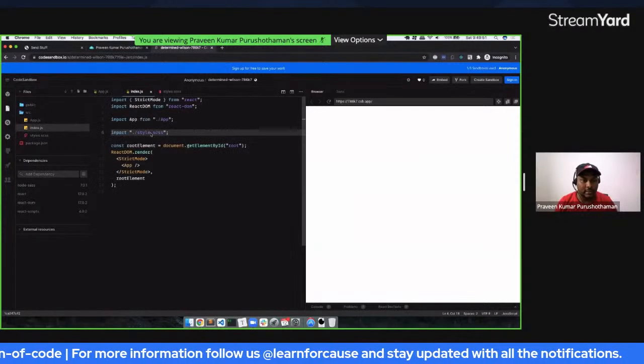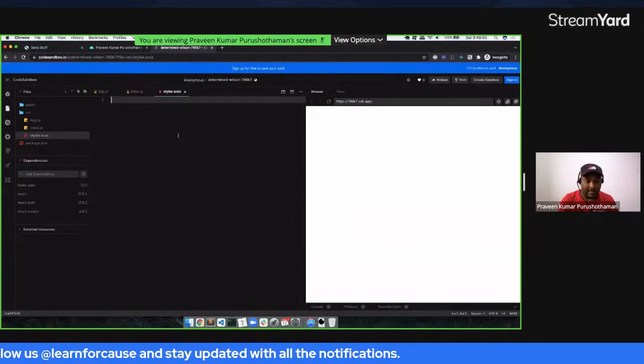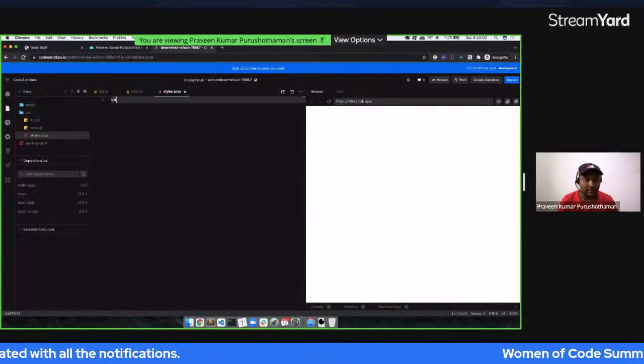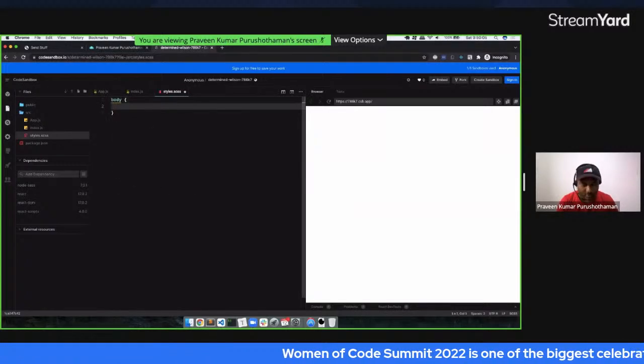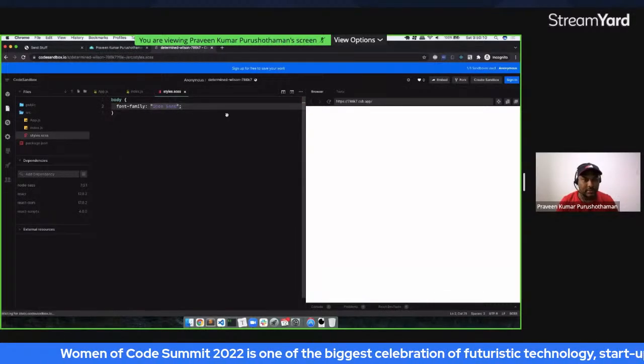So here we will be able to get all these things in a hierarchical way. For example, from body, we start with font as Open Sans or something.